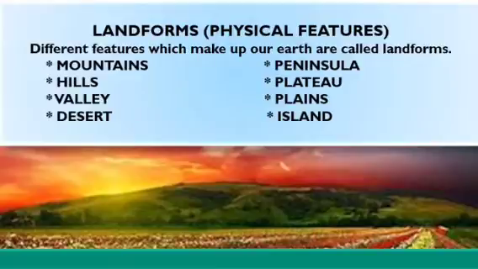Some of the very important landforms on the earth are mountains, hills, valley, desert, peninsula, plateau, plains, island. Let us repeat once again. Some of the important landforms on the earth are mountains, hills, valley, desert, peninsula, plateau, plains, and islands. Now, let us understand the meaning and features of these landforms.